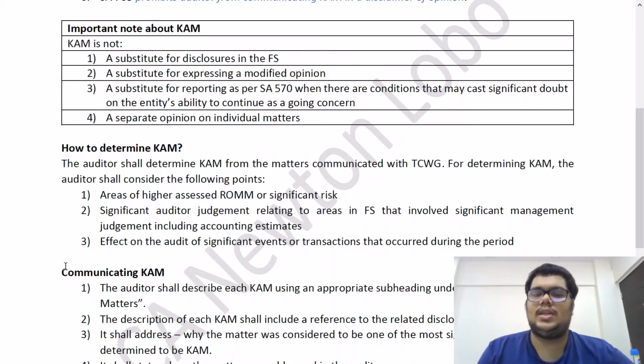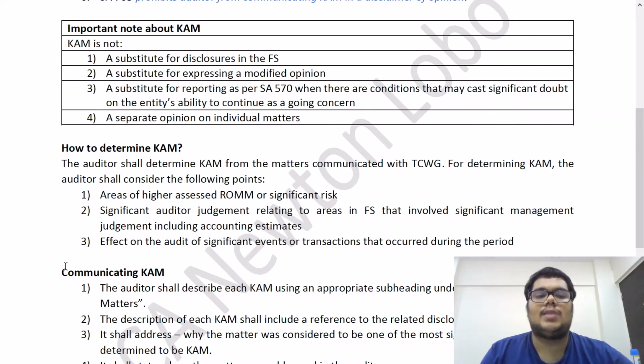Number one, it is not a substitute for disclosures in the FS. You can't say, okay, I will not give disclosures because I'm giving CAM. No, it is not a substitute. Second, it is not a substitute for expressing a modified opinion. If you have to give a modified opinion, you have to give it. You can't say, in the CAM I've written some kind of text that gives a hint of modification of opinion, so I'll give a CAM and I'll give a clean opinion. No, if you have to give a modified opinion, you have to give it. CAM is not a substitute for a modified opinion.